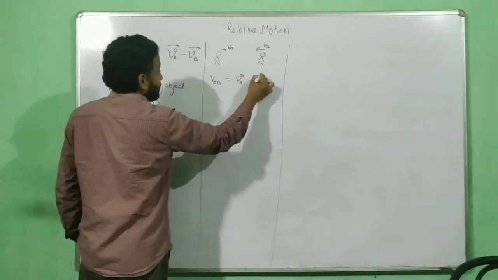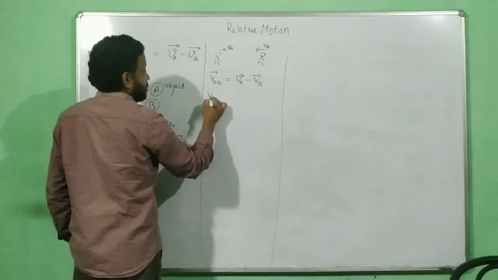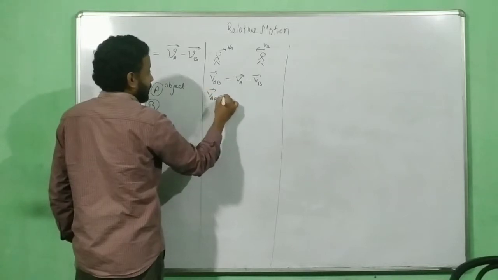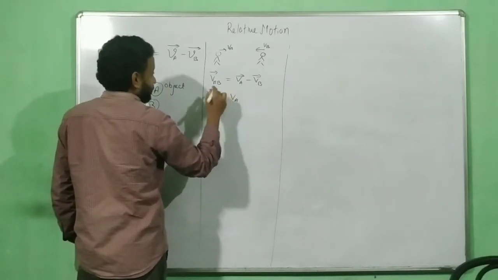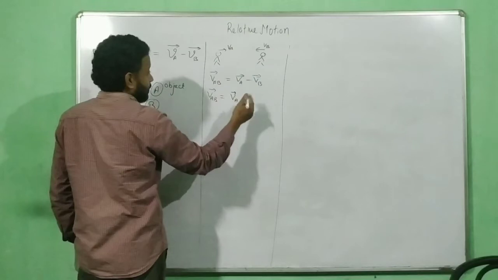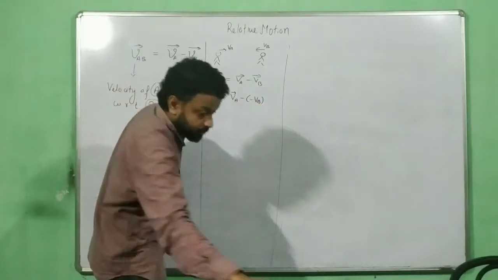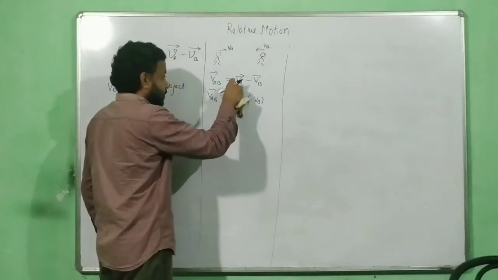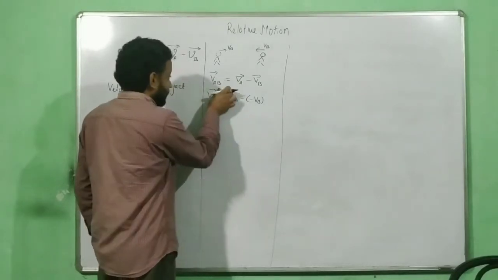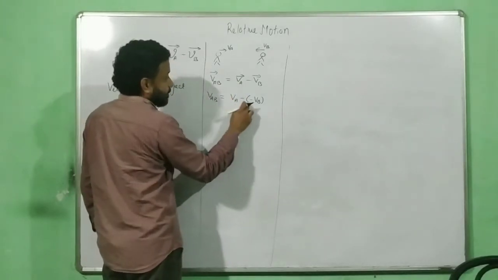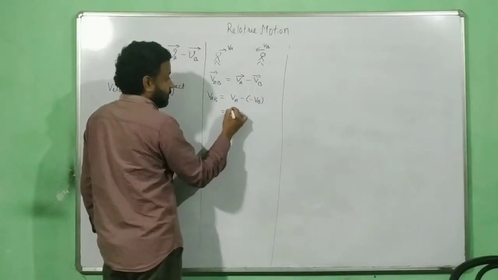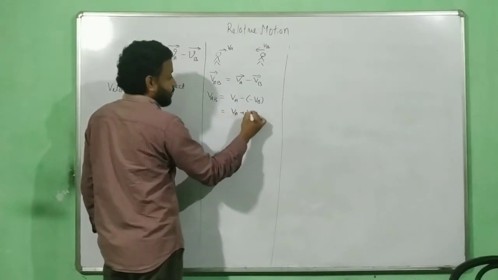And remember, as per definition, this is in vector side. So VAB will be equal to VA is in this direction, no issue, minus of minus VB. That means when I want to put the magnitude over there, okay, so I'm now going to put the magnitude because they are in the same direction. So VA minus of minus VB, so that is equal to VA plus VB.